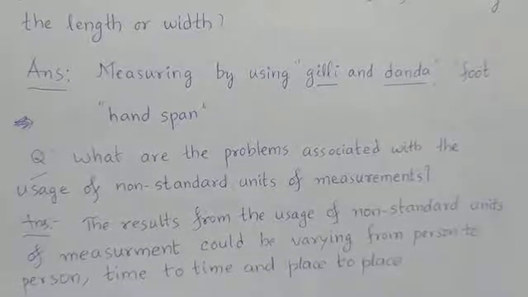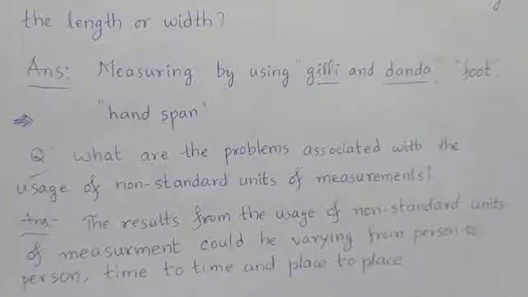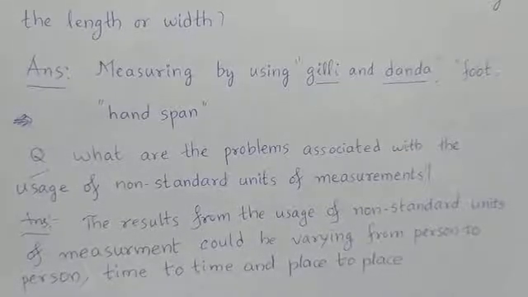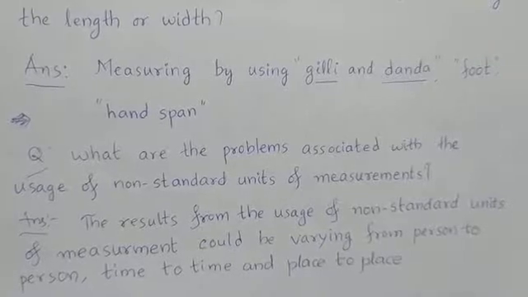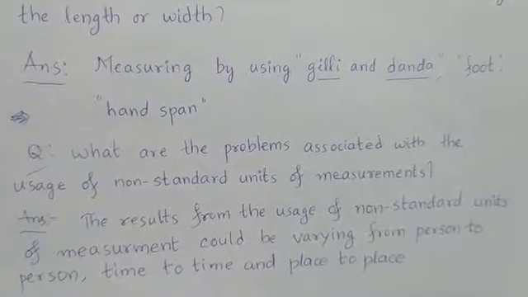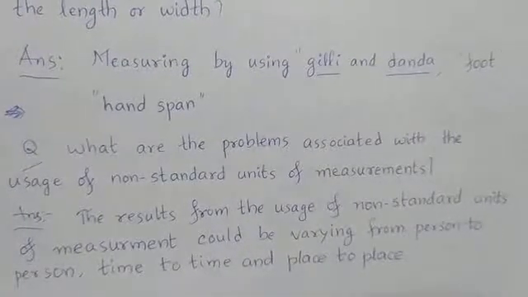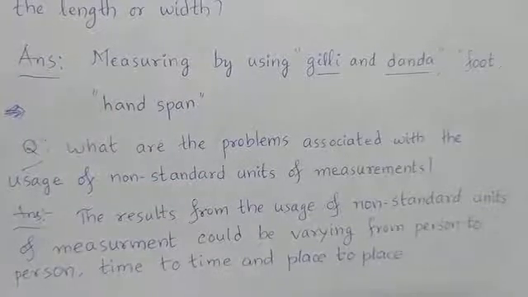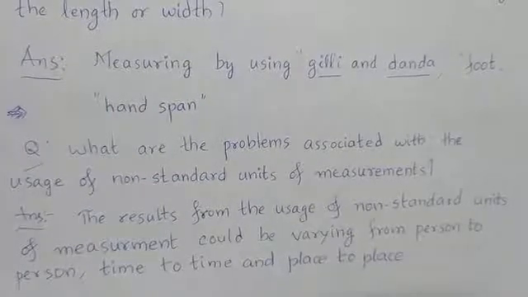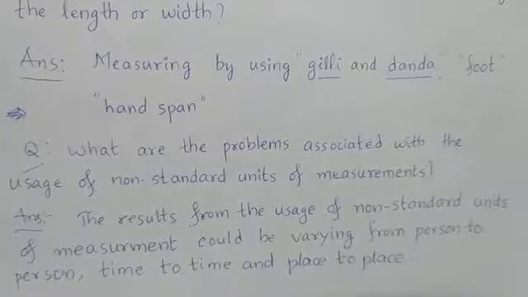The results could vary from person to person, time to time, and place to place. They cannot be the same in all places, from all persons, and at all times.